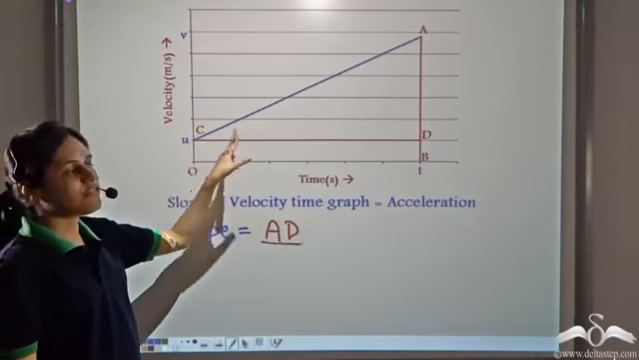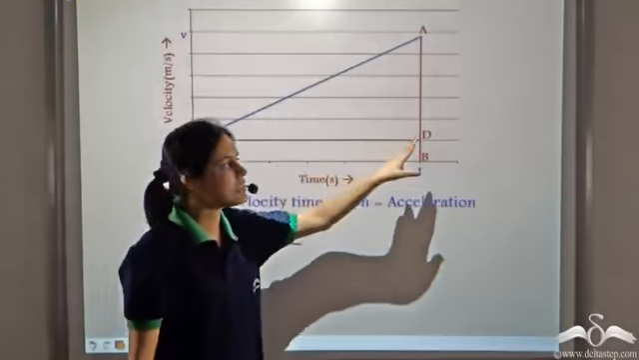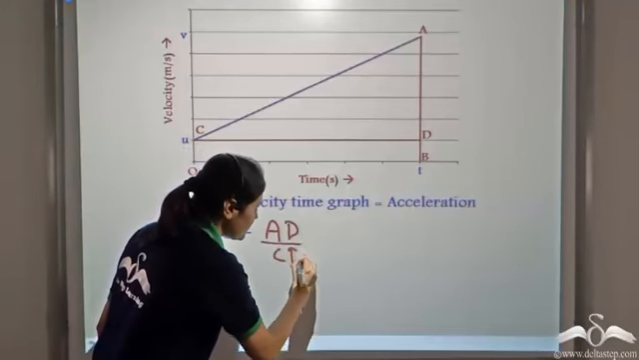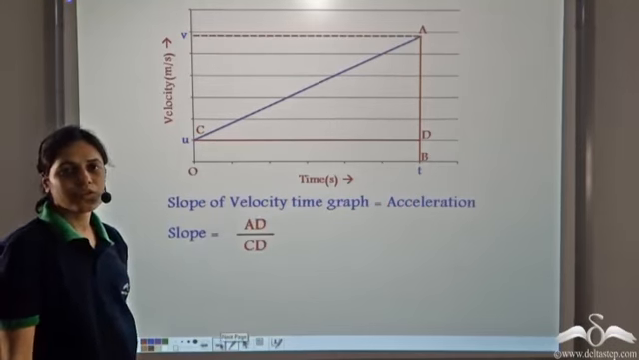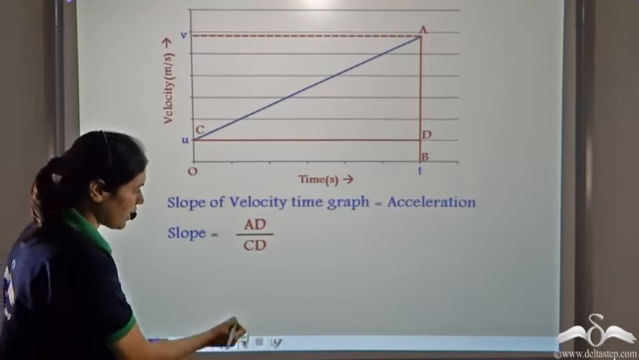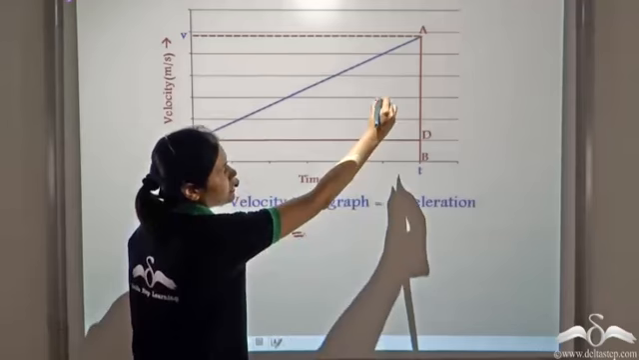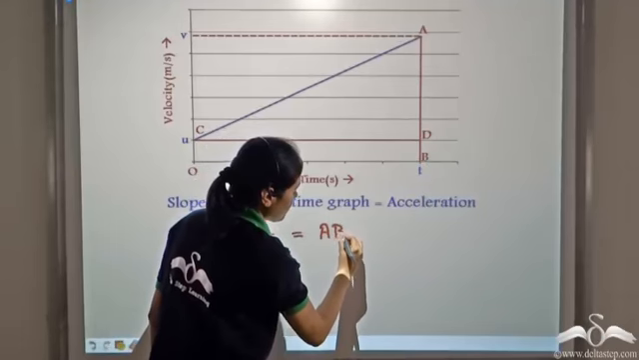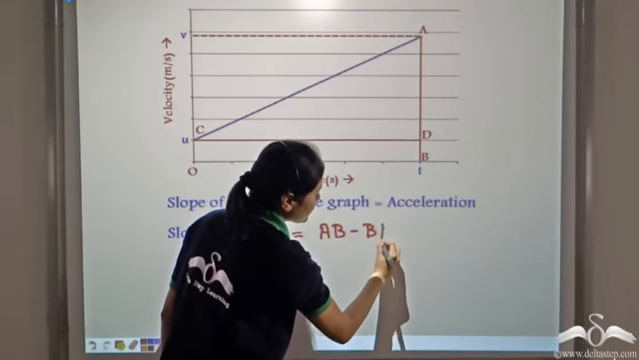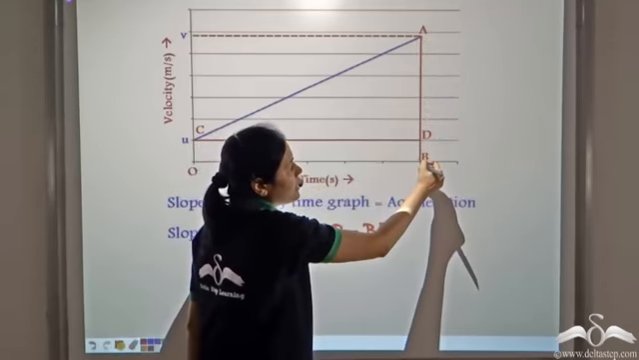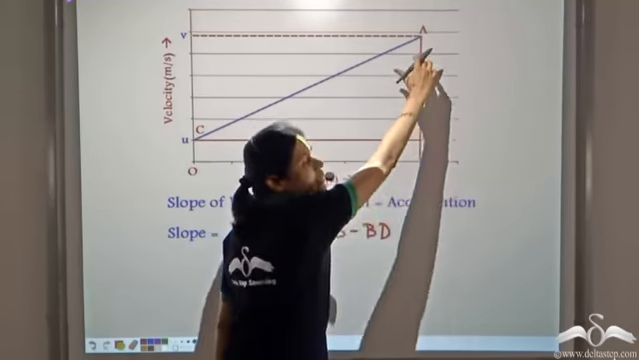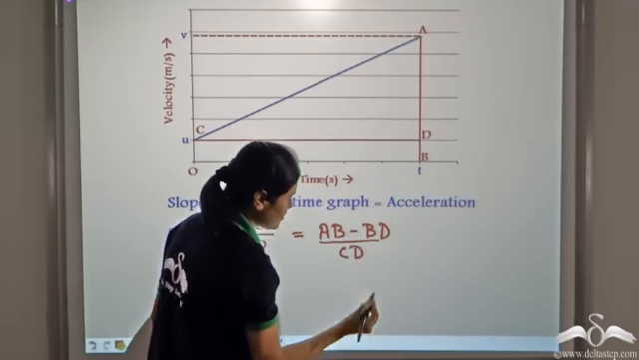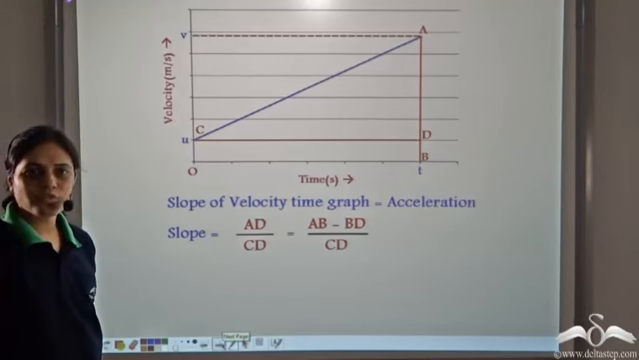What is the run in moving from C to A? That is the horizontal distance. It is this distance, which is equal to CD. What is AD here? Well, AD can be written as AB minus BD. It is the entire AB minus BD that gives us AD, and we write CD as it is. So this is what we get.